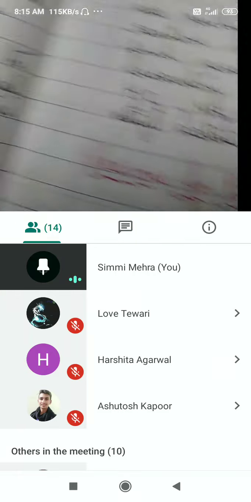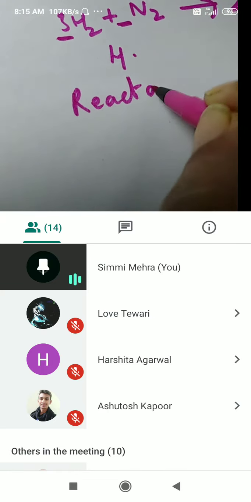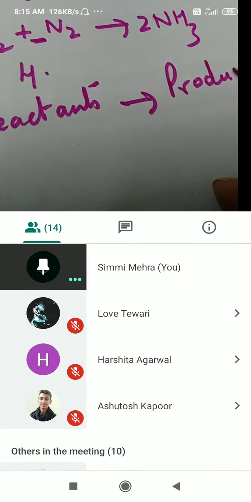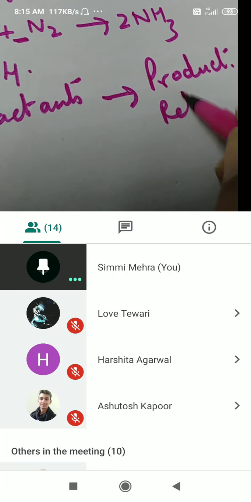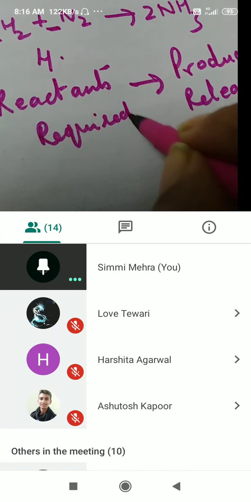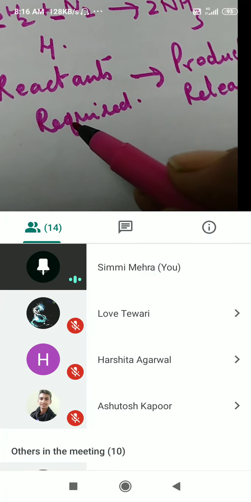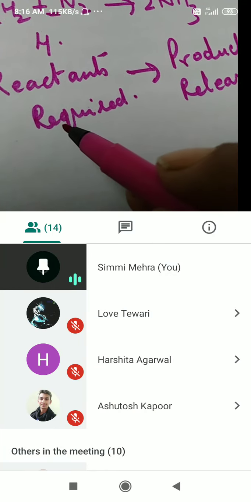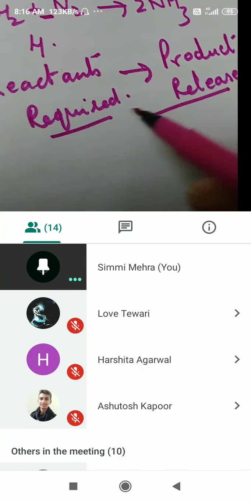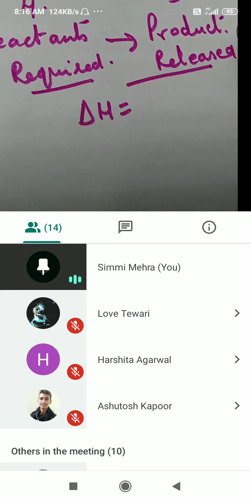If we have reactants and products, what will happen? On the reactant side, we require energy, and on the product side, the energy is released. Now, what will be the net result? When the energy is released, it will be used on the reactant side by other molecules, by new molecules. The difference of the two will give us the value of delta H for a given reaction. This you have done in thermodynamics in class 11.